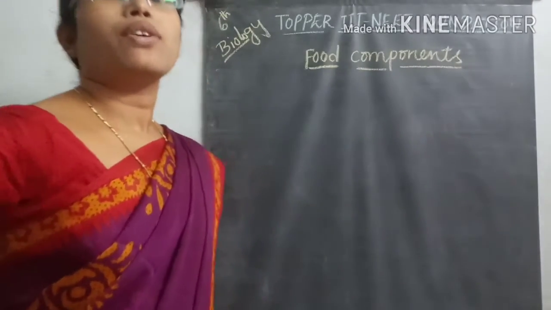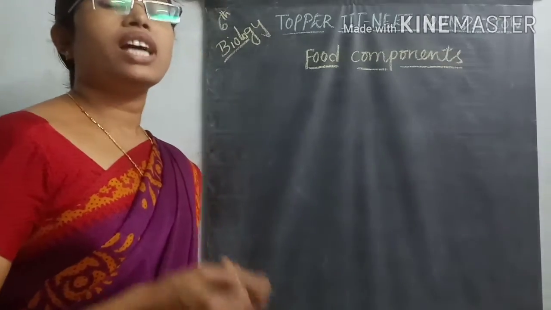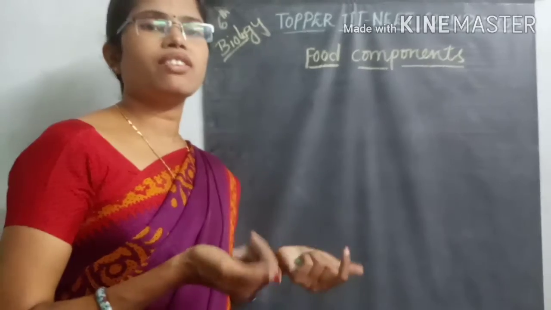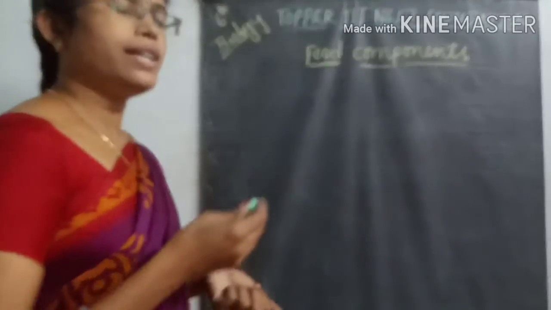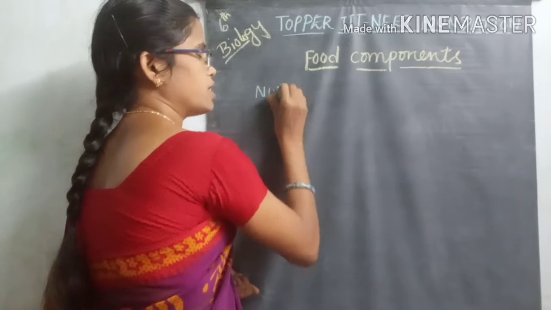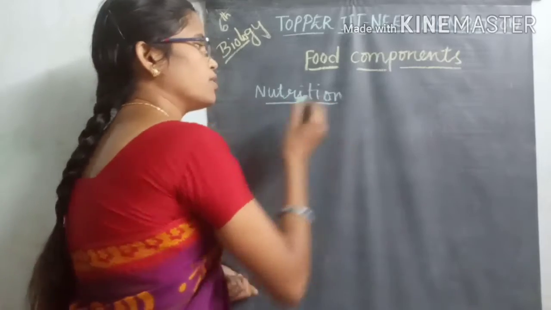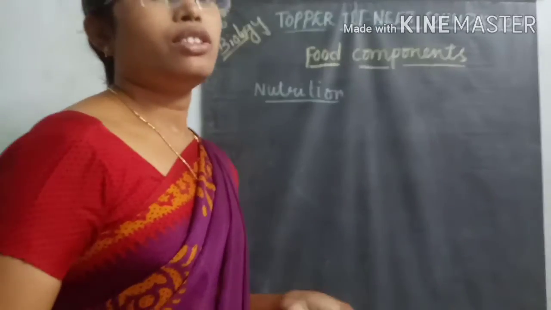Now we are going to discuss different food components which are taken by different varieties of animals. I already told you what is meant by nutrition. In the last topic we already discussed nutrition. What is meant by nutrition?